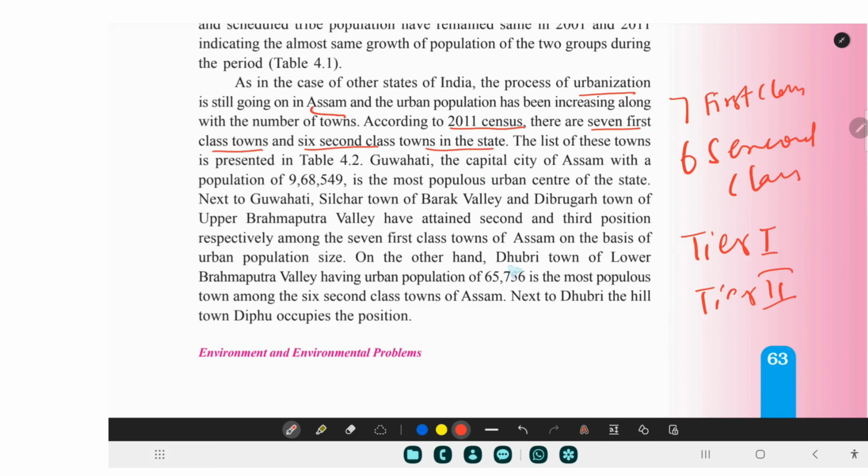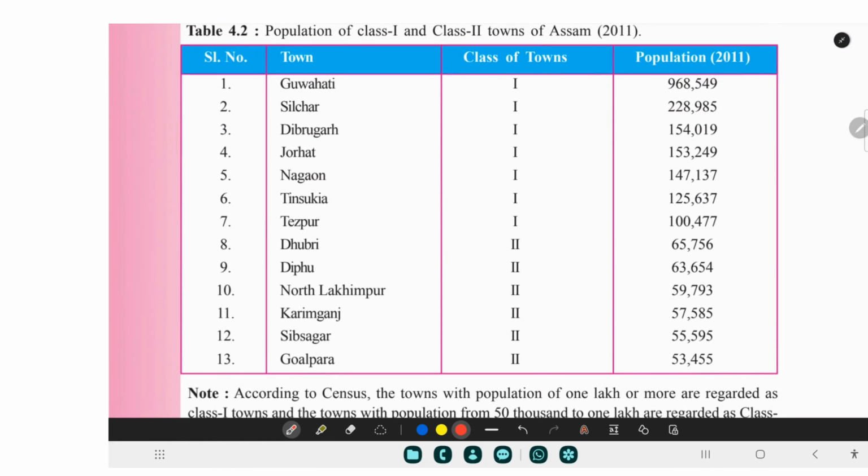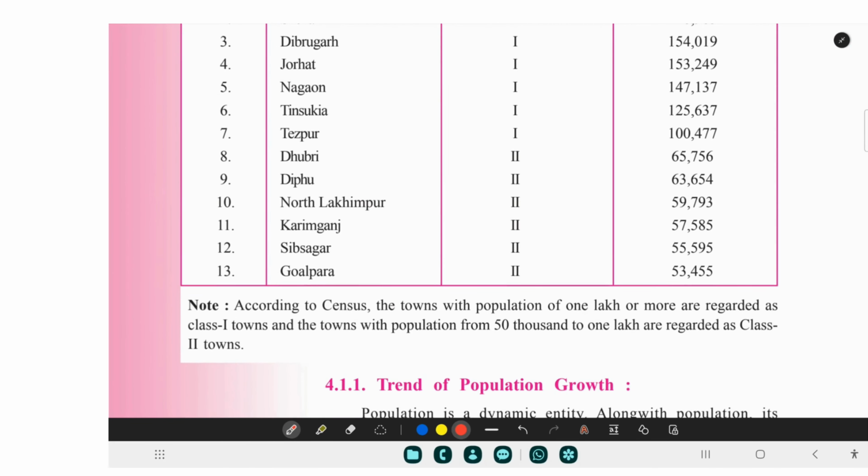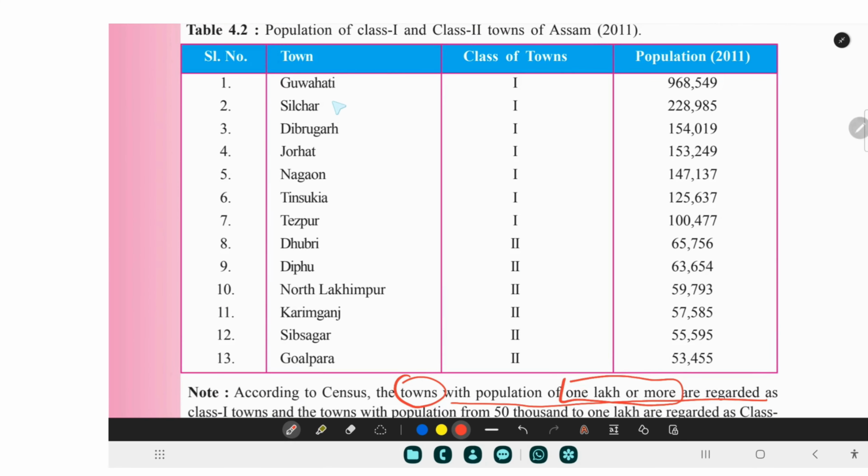I will not read the whole text, but instead I will show you this table itself. Which are the Tier 1 cities? Before showing you this table, let me show you this. Towns with a population of 1 lakh or more are regarded as Tier 1 cities. Towns with a population of 50,000 to 1 lakh are regarded as class 2 or Tier 2 towns. So this is one.